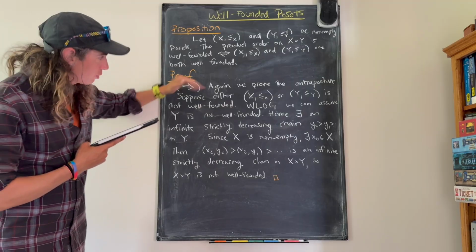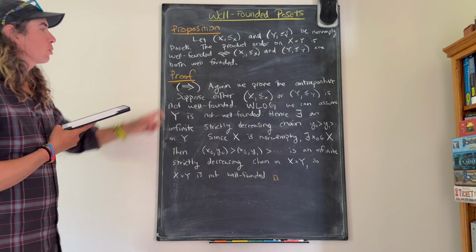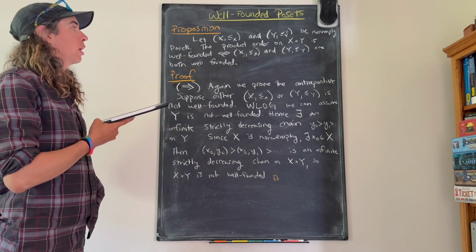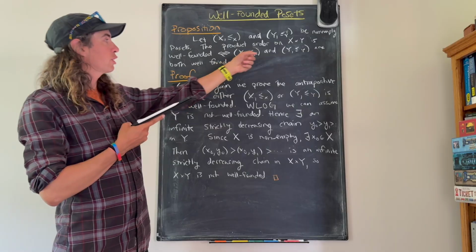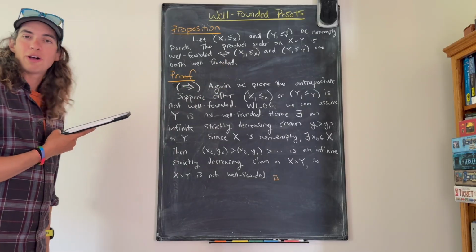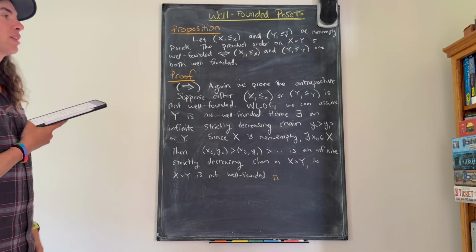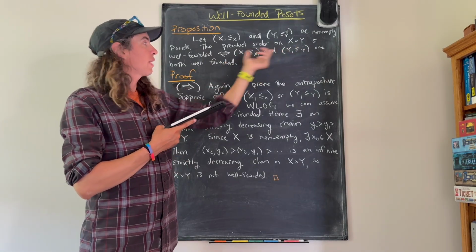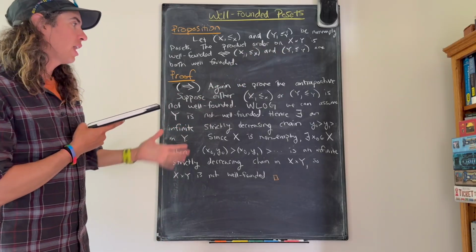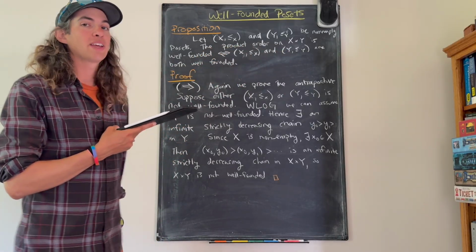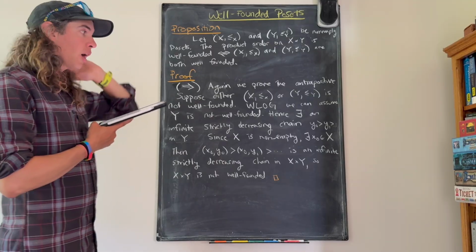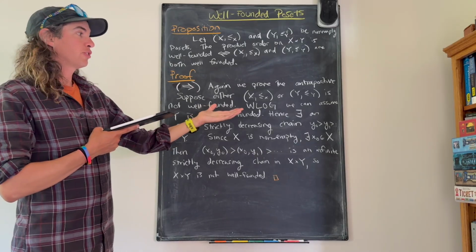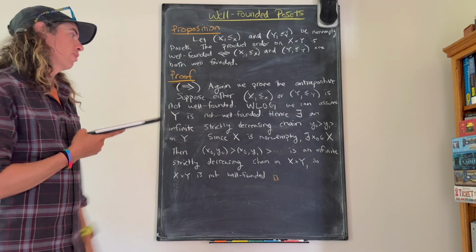So this is this direction, and so that means we're assuming that the product is well-founded, and we're trying to show that x and y are also well-founded. And so again, we're going to prove the contrapositive. So what that means is that one of x and y must be not well-founded, and we're going to try and show that x cross y is then also not well-founded. Okay, so suppose that either x or y is not well-founded. Without loss of generality, we can assume that y is the one that's not well-founded.